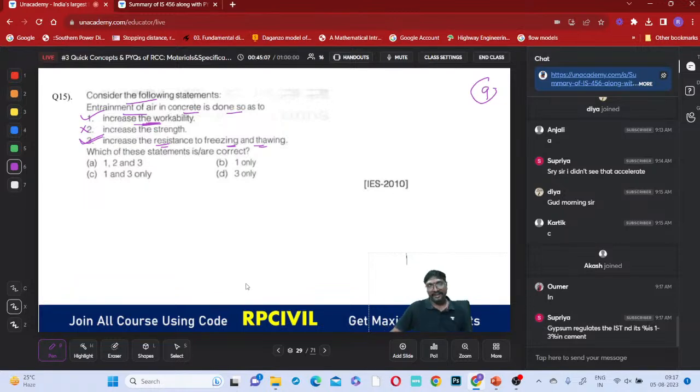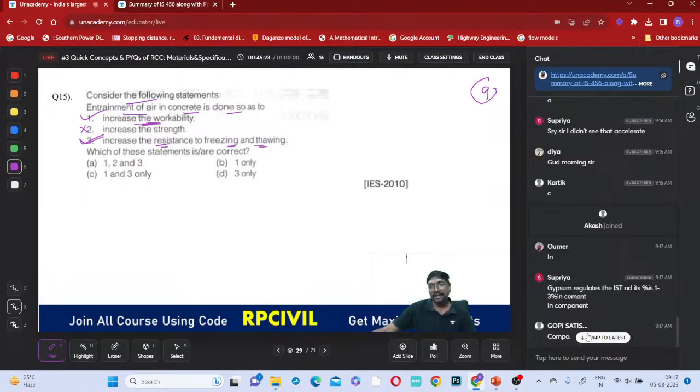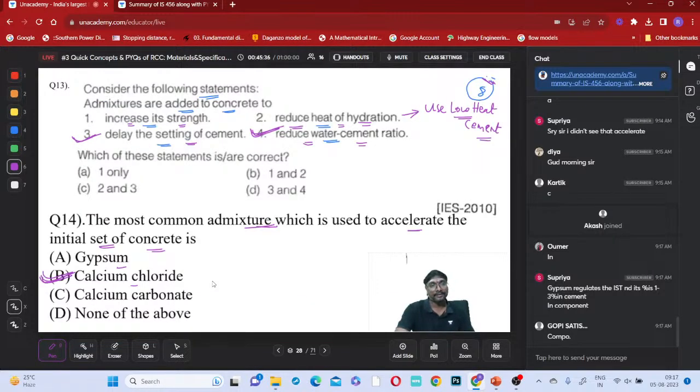Yes, yes, which one? Gypsum is which one? Is it an admixture or is it the main component of cement? It is the main component of cement, no? But in the question, what is given? It is asked about an admixture you use for accelerating the setting time process. So, which one is asked? Accelerating admixture is asked, no?